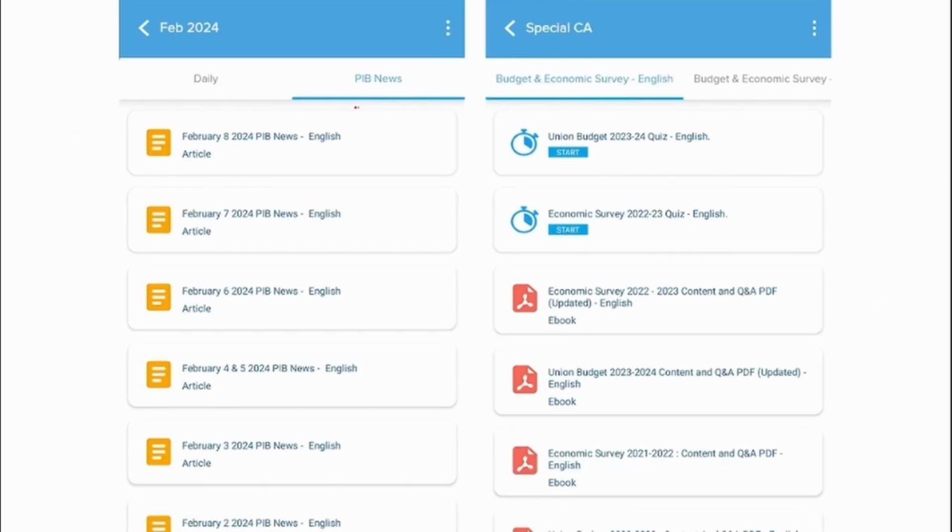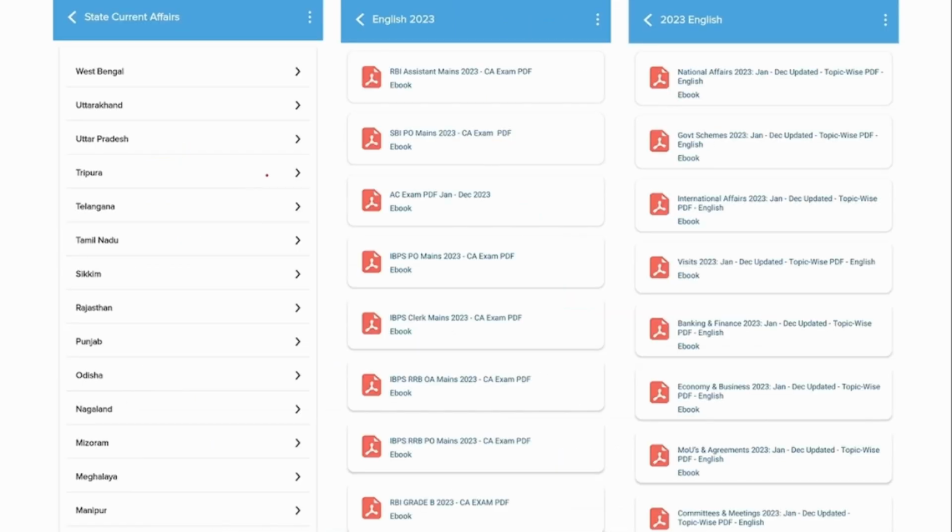We also provide you with the PIB news on a day-to-day basis, which you can go and read in these particular tabs. Apart from that, we also provide the Union Budget and Economic Survey. After reading the PDF, you can also go and attend the quiz. This is available in the Special CA category. We also provide state level current affairs. So this will be very helpful for students who are preparing for state level exams. For example, if you are preparing for Tamil Nadu state level exams, then you can click this tab and you will be able to see all the current affairs or news related to Tamil Nadu.